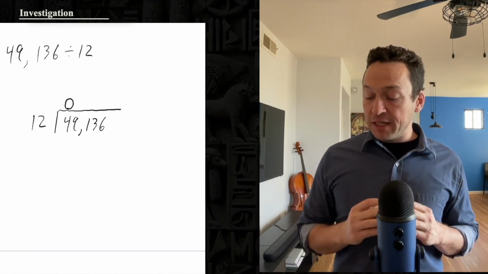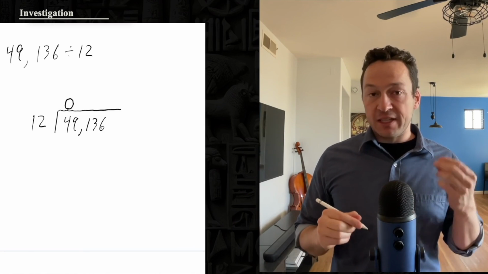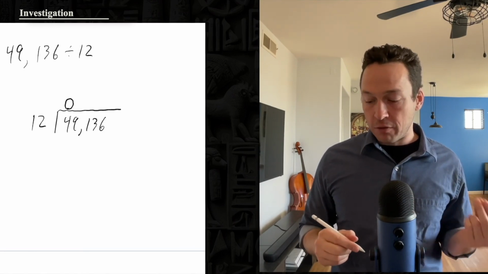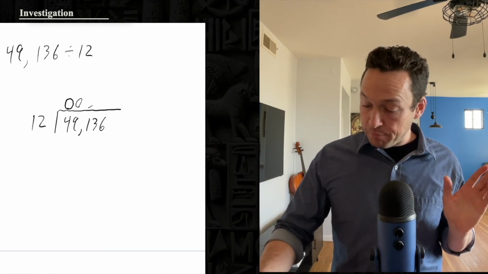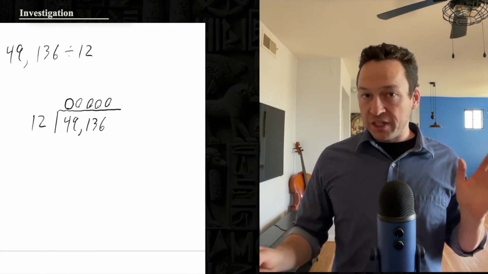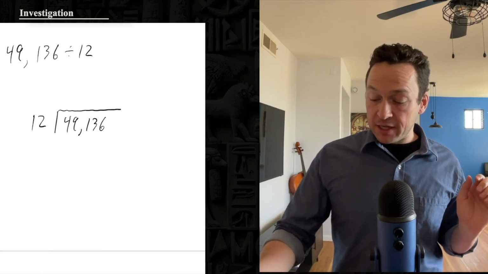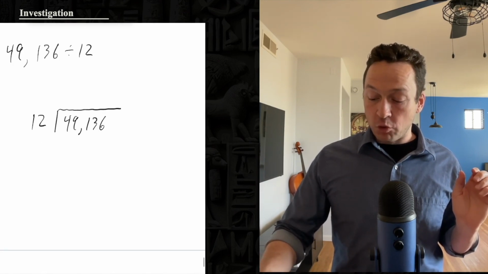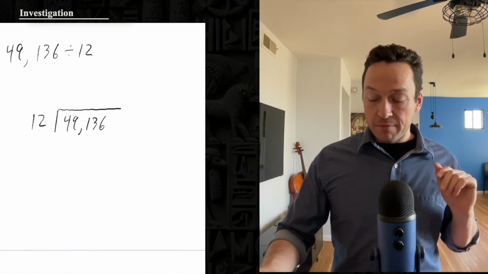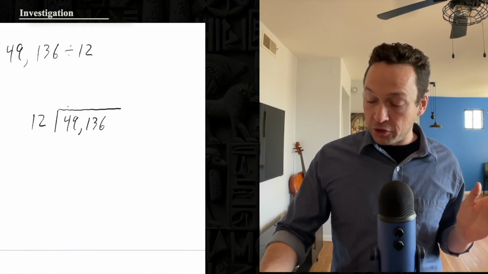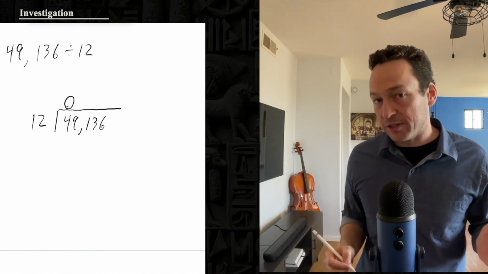He asks himself, is there going to be some number in the 10,000s place of the quotient? This place right here I've circled. Well, any number he puts here implicitly has 4 zeros in it. So the real question is, is there anything that you can multiply by 12 to get 4? You can't. There's nothing you can multiply by 12 to get 4. So there's going to be nothing in the 10,000s place.